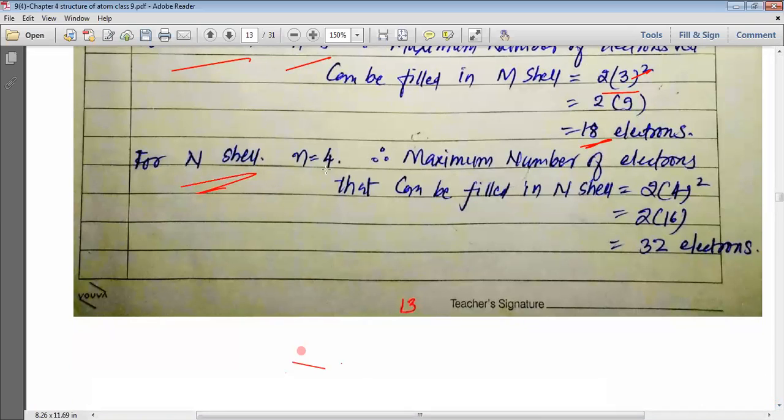When we have n is equal to 4, my dear students, the total number of electrons that can be filled in the N shell is equal to 2 into 4 square, that is 2 into 16, and that is why 32 electrons are filled into the N shell.